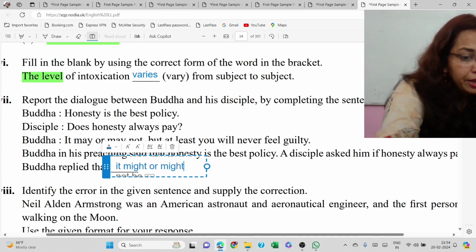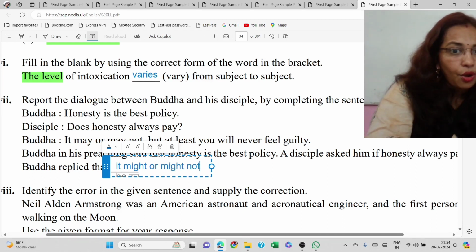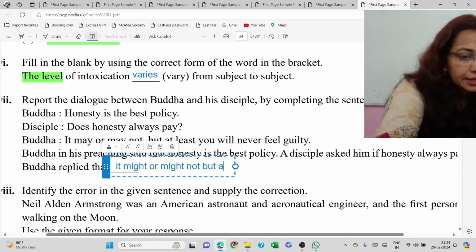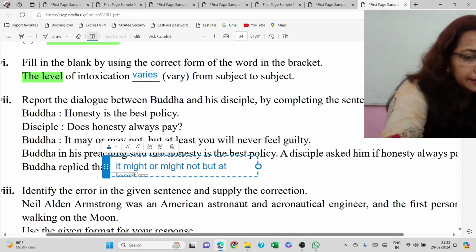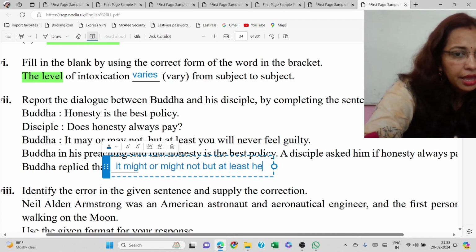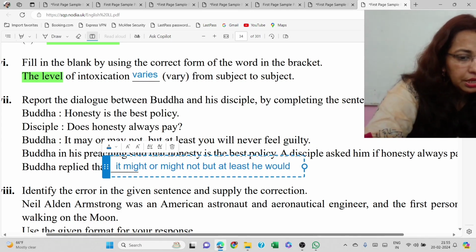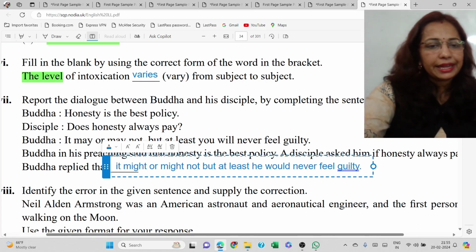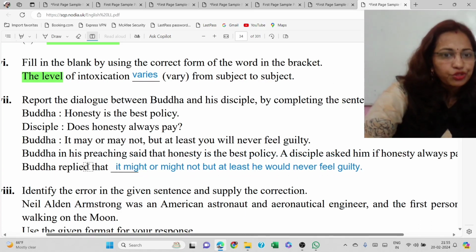It may or may not will become it might or might not, but at least you will become he will never feel guilty. That is, at least he would, will become again would. He would never feel guilty. Hope it's clear.